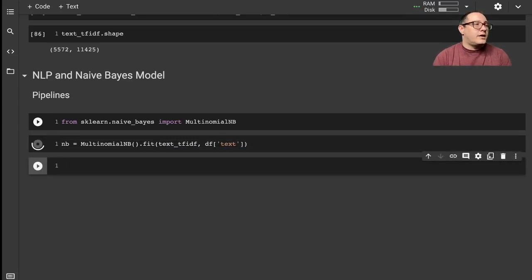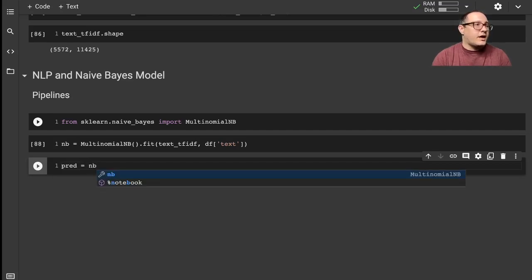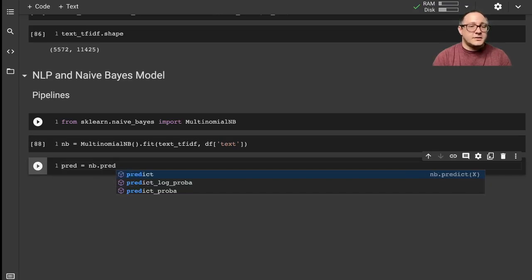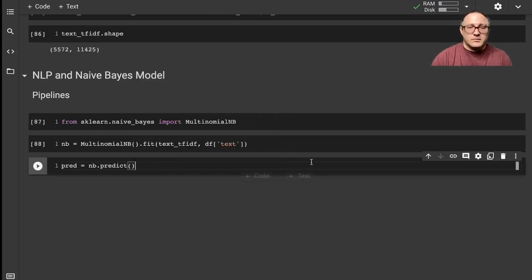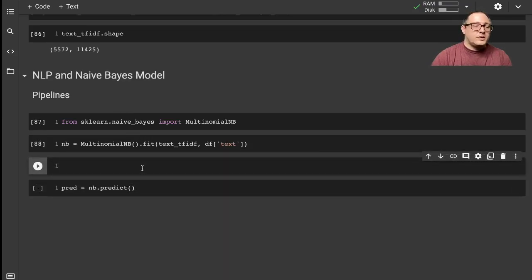And so let's go on and take a look at doing some predictions. So here's our predictions. We want to do our naive Bayes, predict on here, and I'm going to use just an example that we had from before. Let me pull up and show you what data I'm actually going to be using.